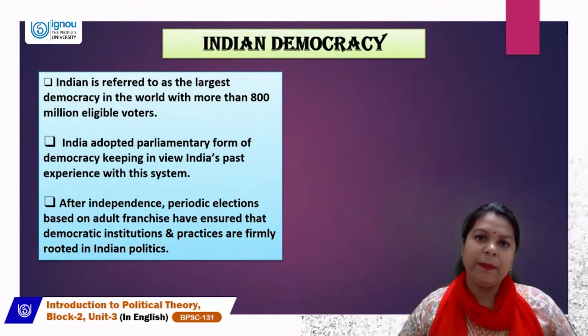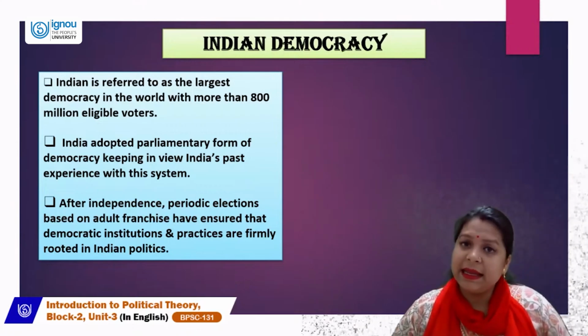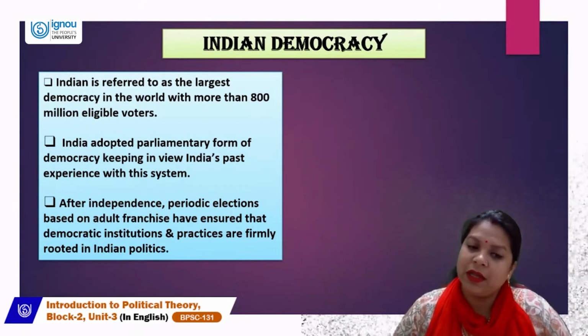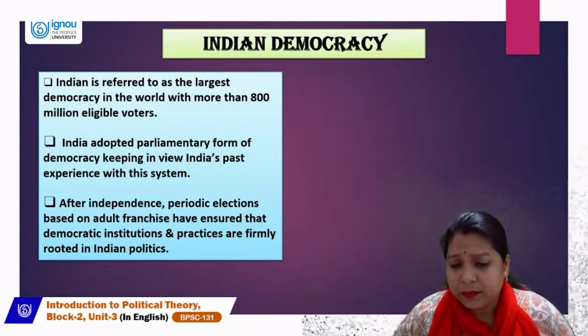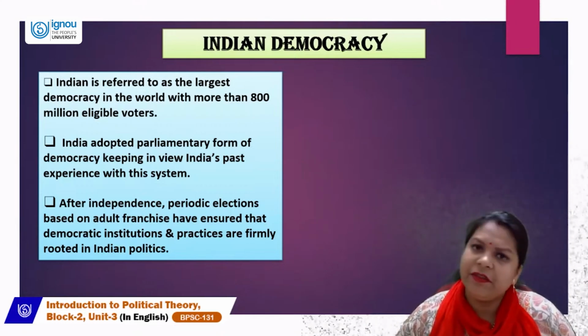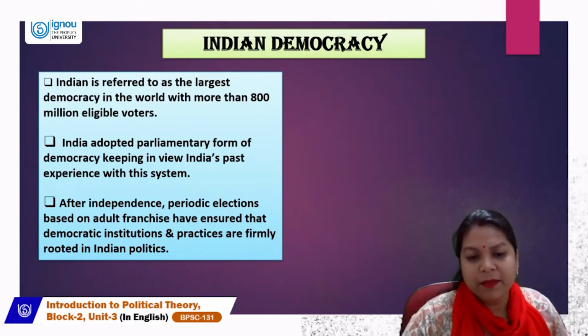When India got independent, India was facing lots of problems, and still in that difficult condition, India sustained with elections. India arranged for elections in 1952. The first general elections happened at that time.